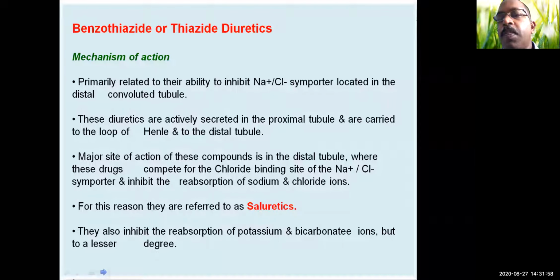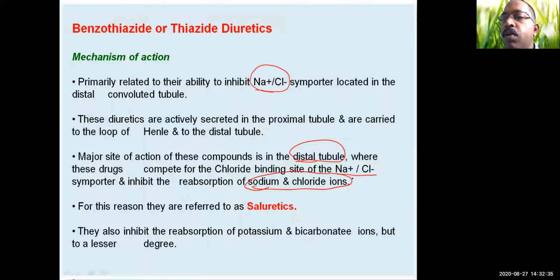Then coming to the other class, benzothiadiazide and thiazide diuretics. So the main mechanism of action of these compounds is inhibition of the Na plus Cl minus symporter located in the distal convoluted tubule. So these are actively secreted in the proximal tubule and are carried to the loop of Henle and to the distal tubule. The major site of action of these compounds is in the distal tubule, where these drugs compete for the chloride binding site of the Na plus Cl minus symporter and inhibit the reabsorption of sodium and chloride ions.